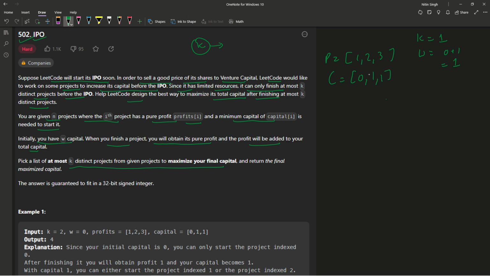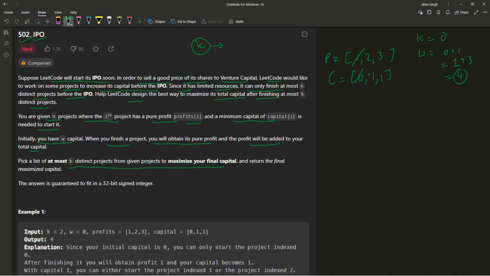Now I can see that I have capital 1. So I can only start those projects which have capital 1 or less. As the first one has already been taken, it is not part of the projects now. So we are left with two projects, and I can take either one because both have capital 1. Now tell me, which project should I take? You can see which has the maximum profit. This one has the maximum profit, so I'm going to take this one. And now my capital is going to be 1 plus 3, which is 4. So my final capital is 4 and my K is now 0.